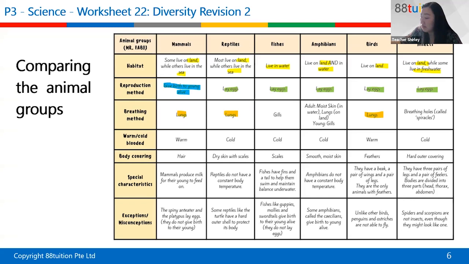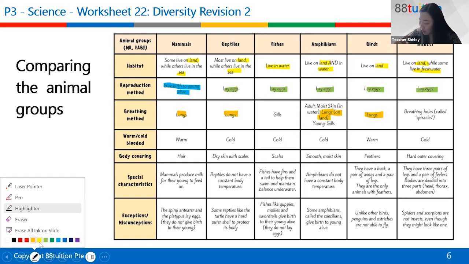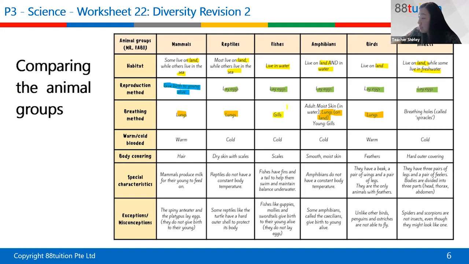Mammals, reptiles, and birds breathe through lungs. Amphibians have lungs, but they only breathe through lungs when they are on land. Then we have other special methods: fishes breathe through gills, the young of amphibians breathe through gills, insects breathe through breathing holes, and adult amphibians breathe through moist skin.